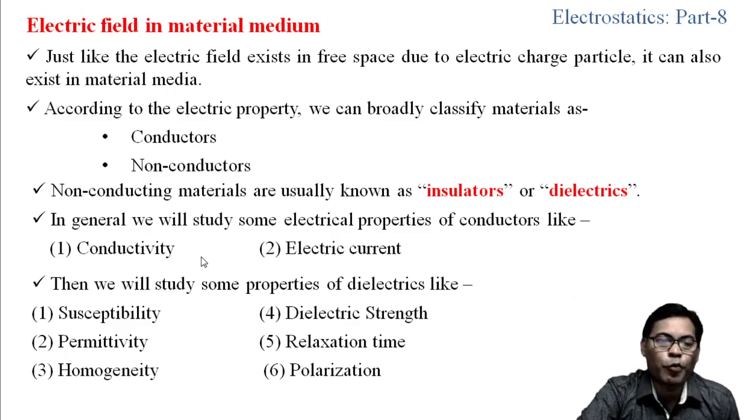The electrical properties of the conductors like conductivity, electric current, we are going to see here, and the electrical properties of the dielectrics, that is susceptibility, permittivity, homogeneity, dielectric strength, relaxation time, polarization. All these properties we will study in the next lecture. Mainly in this lecture, we are going to focus on the conductivity and the electric current.